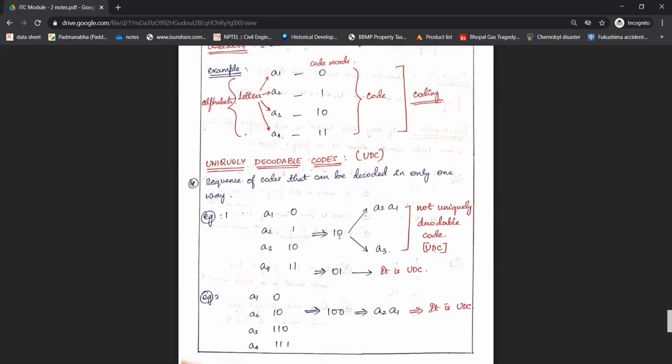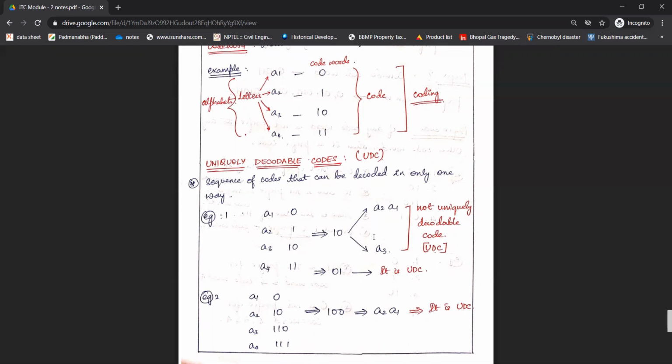First I have 1 and 0. 1 is the code word for A2 and 0 is the code word for A1. It can be decoded as A2, A1, or this 10 itself is a code word for symbol A3, so I can decode it as A3. So there are two different ways in which this sequence can be decoded. So this is not uniquely decodable.